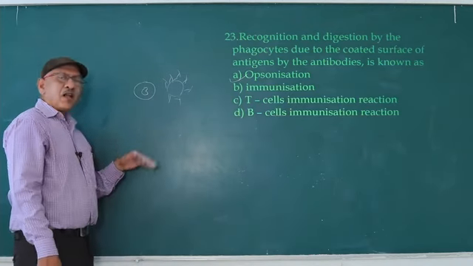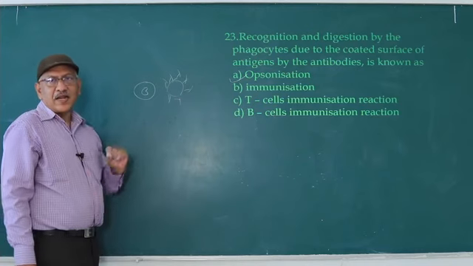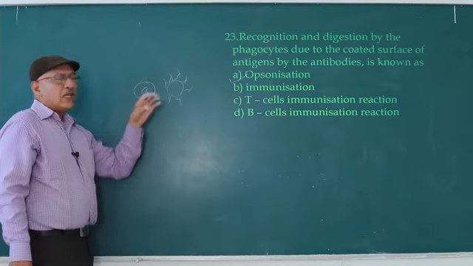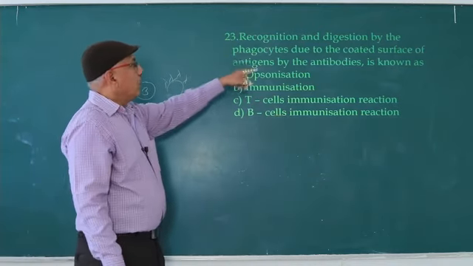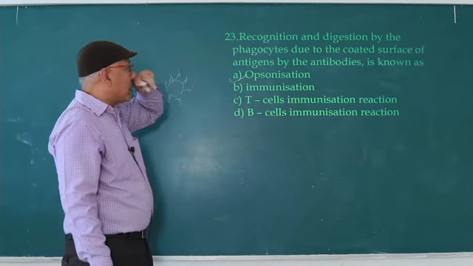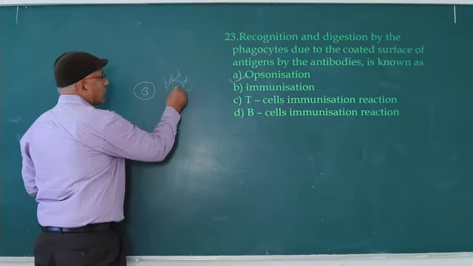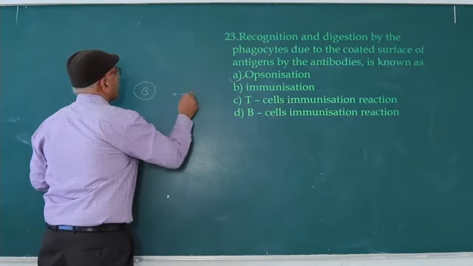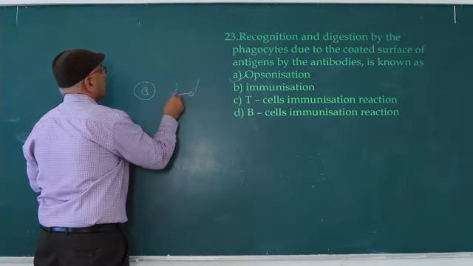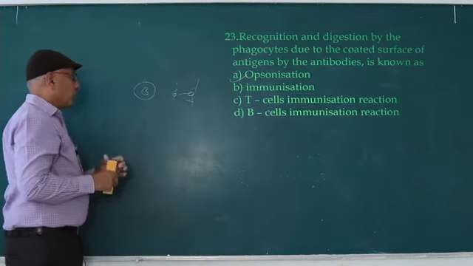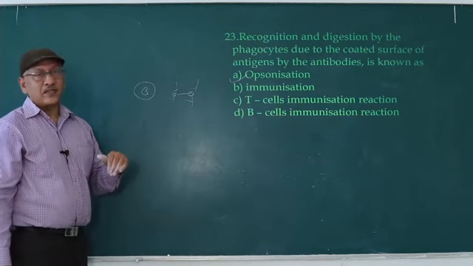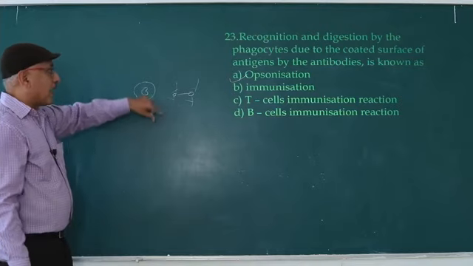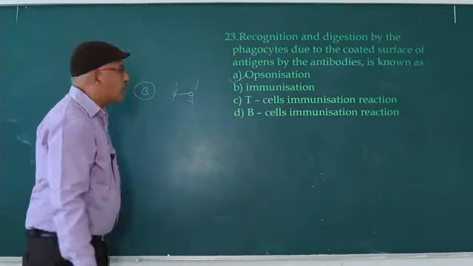The phagocytic cell always destroys the cell containing antigen. So in the presence of this coat, what happens? They quickly destroy due to the coated surface of antigens by the antibodies. So it is the cell containing antigen, or sometimes the antigen has antibodies attached. Due to the presence of antibodies around the antigen, the phagocytic cell easily destroys the antigen. This process is known as opsonization.